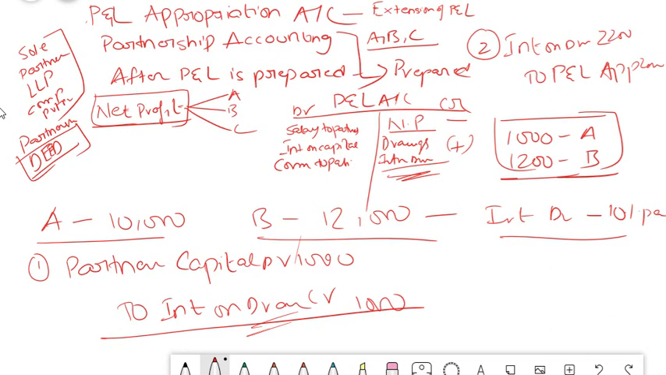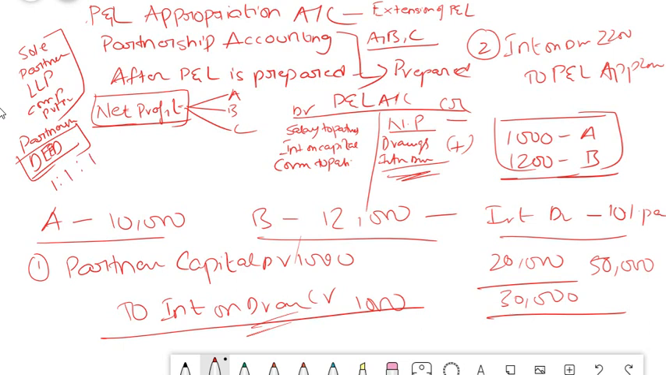For example, if the total P&L appropriation credit is 50,000 and debit is 20,000, the net profit that remains is 30,000. If the deed says that the profit sharing ratio is equal, 1:1:1, then this 30,000 is divided among A, B and C in an equal manner. So that is how it is done, friends. Again, it depends upon the conditions in the partnership deed. So this is your concept of P&L appropriation.